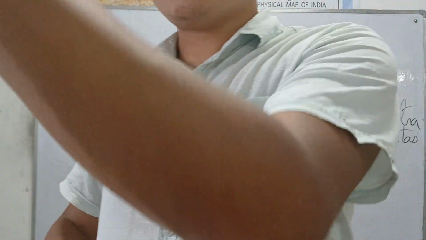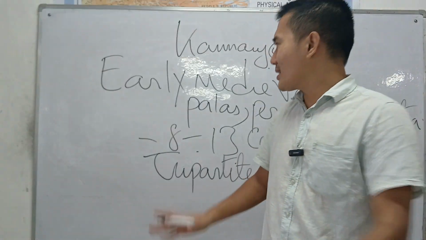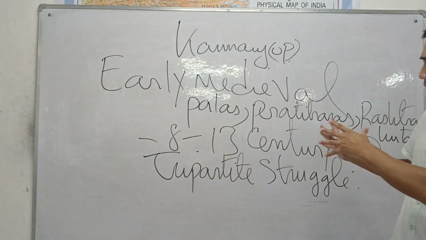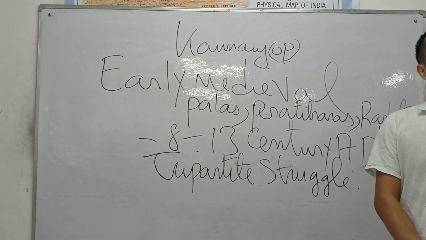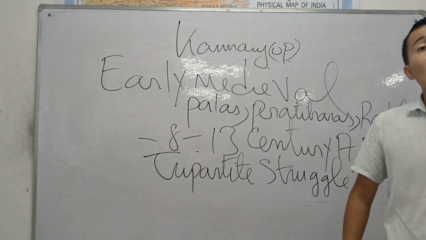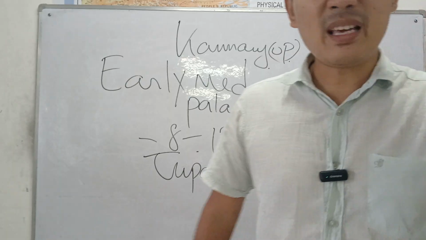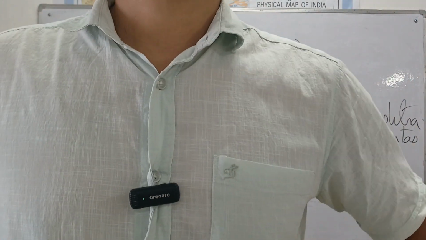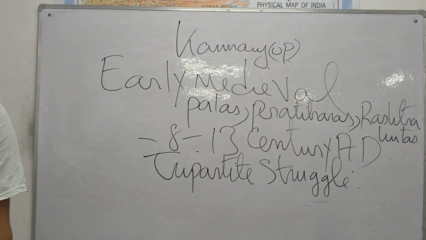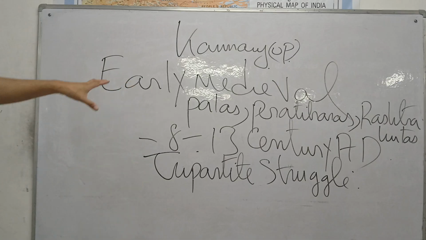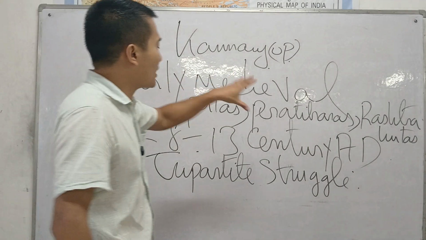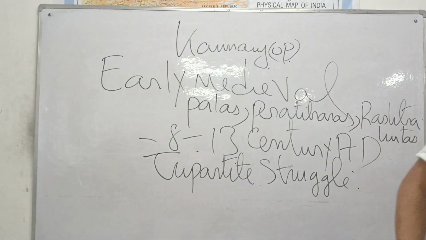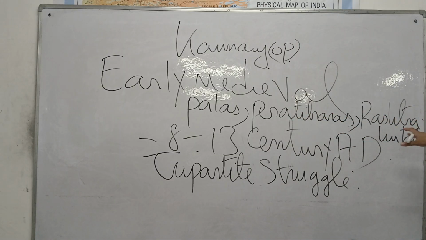You don't have to go very deep, okay? Just study the basics, because here we will never go deep. Our main concern is the Delhi Sultanate and the Mughal dynasty, the two biggest dynasties in the medieval period. So here, just remember the basic thing. I will just highlight the basic summary of these dynasties today. These small dynasties: Palas, Pratiharas, and Rashtrakutas, three dynasties fighting over the city known as Kanauj.